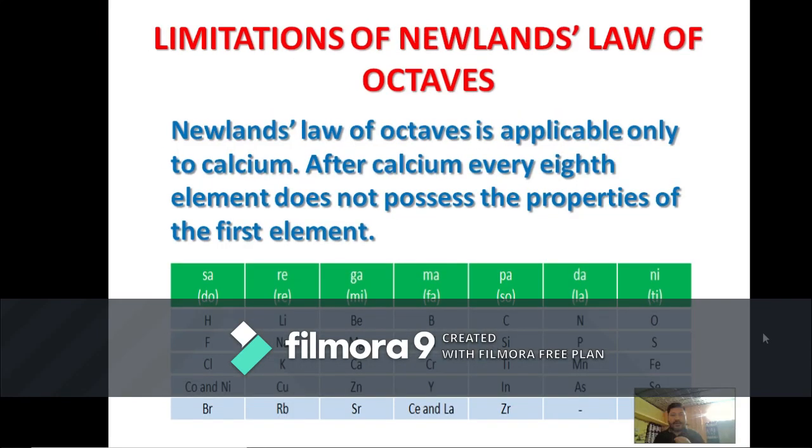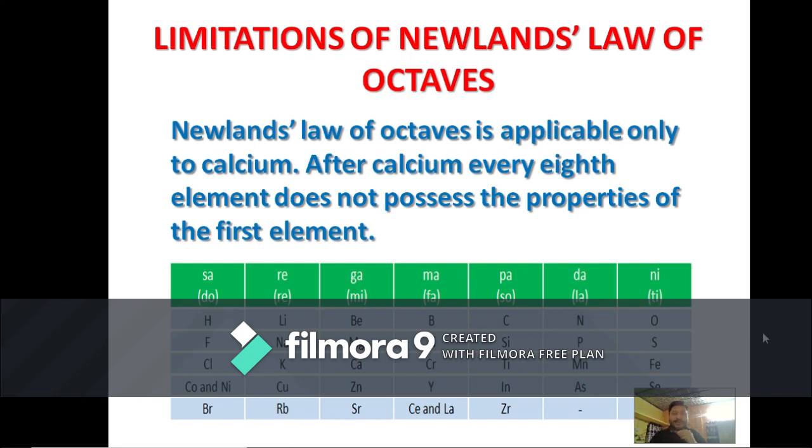So now we shall study limitations of Newland's law of octaves. The first limitation of Newland's law of octaves is that it is applicable only to calcium. After calcium, every 8th element does not possess the properties of the first element.